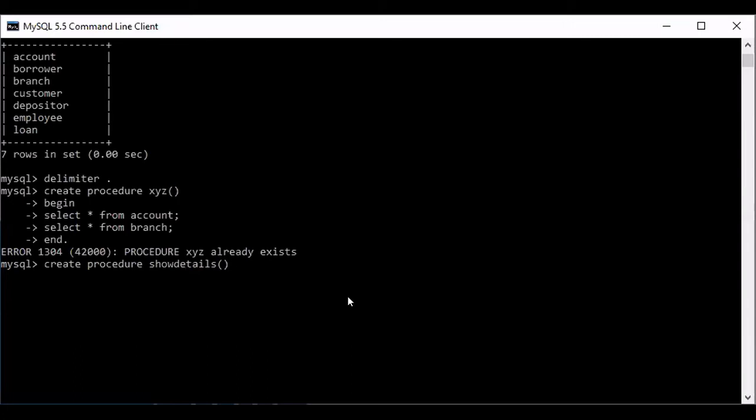What I'm executing, everybody write in your observation note. Don't copy from the Word file. So create procedure. This is another procedure I'm creating, to show details of all tables.